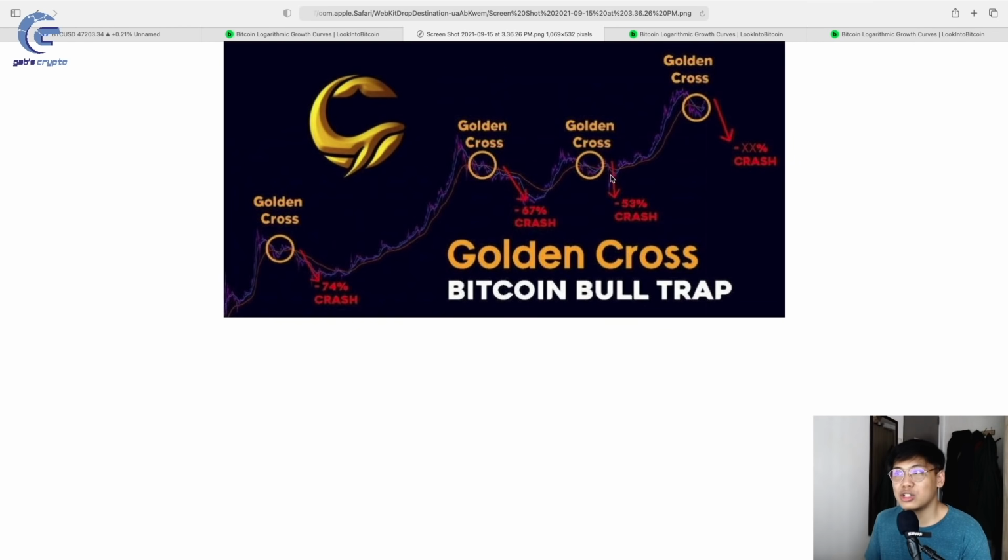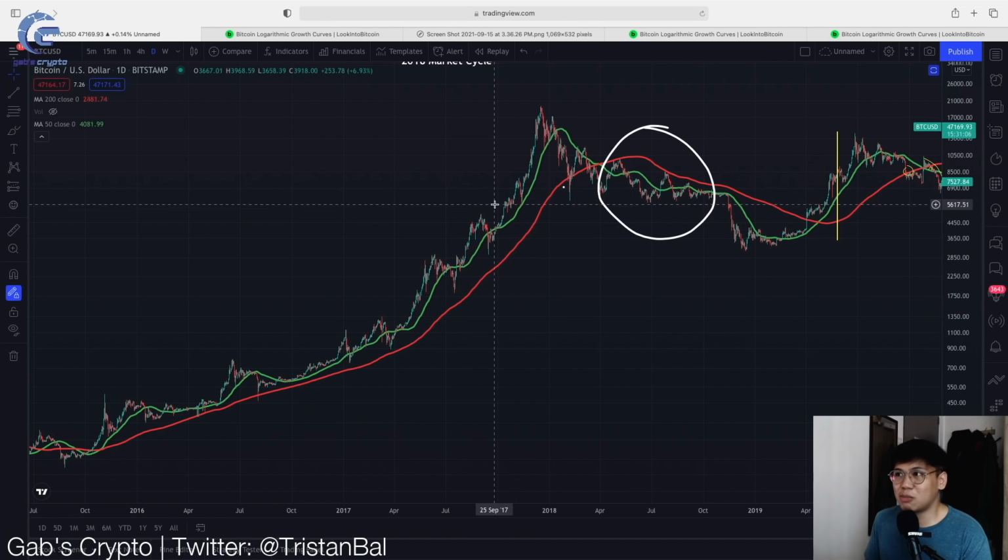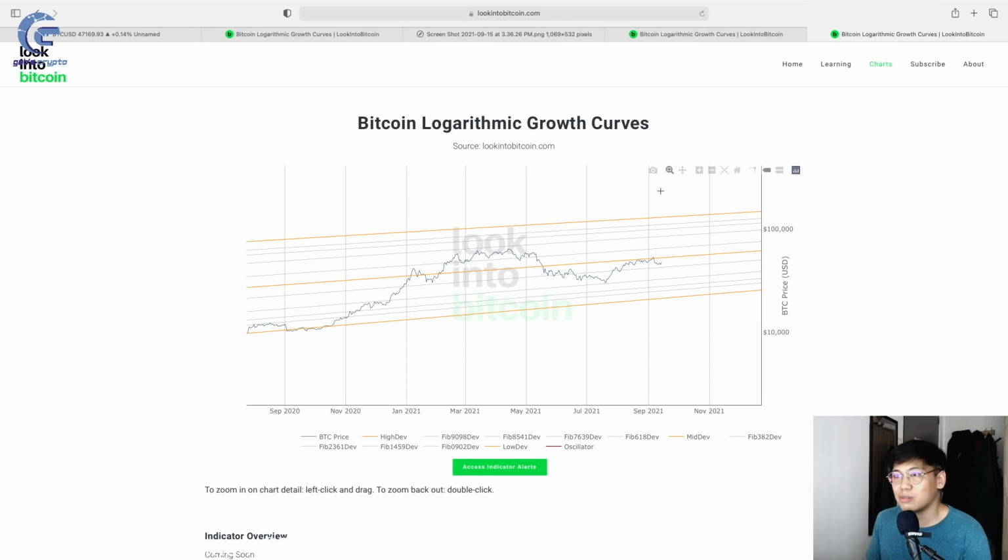So there was never a golden cross at the second golden cross in the first place. And then lastly, the third golden cross Bitcoin bull trap crash was not actually caused by data, and it was actually caused by the COVID-19 pandemic market crash. So in this case, it was never even close to any valid golden crosses in history. So yeah, for me, this data is somewhat of a bull S, yeah, it's actually BS because they are all invalid talaga. So yeah, I don't have much things to say pa dito, but it's very invalid, and it does not really show any confluence with the data that is presented, especially dito sa moving average as well as the Bitcoin logarithmic growth curve.